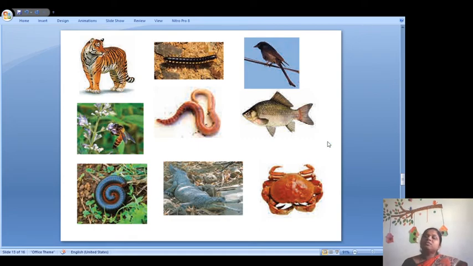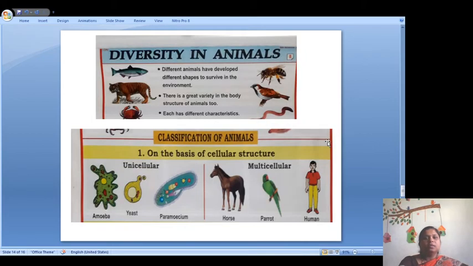With the help of their characteristics, they have been classified. With the help of this, we can say that there is diversity in animals; different animals have developed different shapes to survive in the environment. There is a great variety in the body and structure of animals also. Each and every animal is different, has different characteristics. Yes. First, the classification of plants which we have learned in the first lesson, the second lesson is cellular structure. Some plants are unicellular and some plants are multicellular.